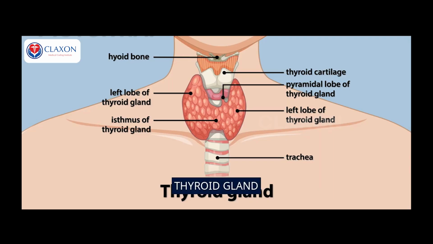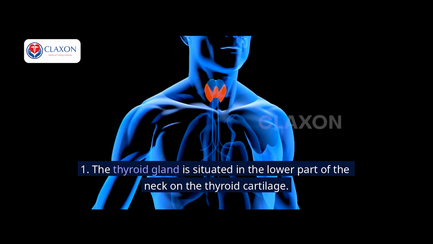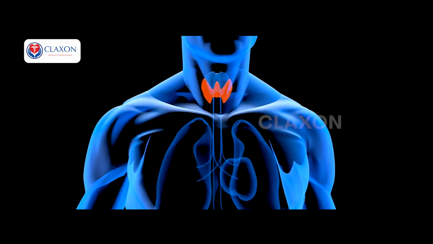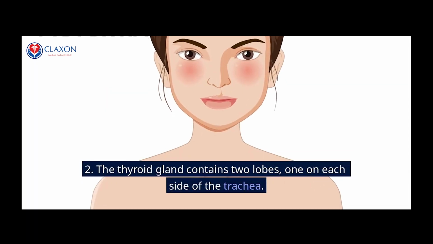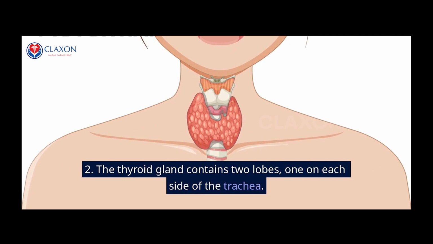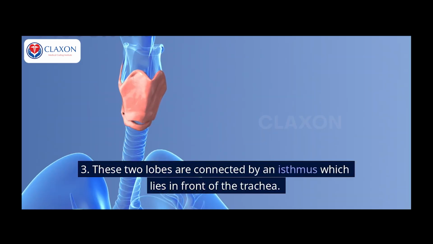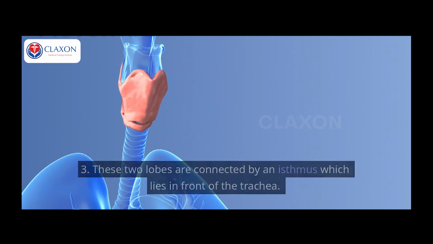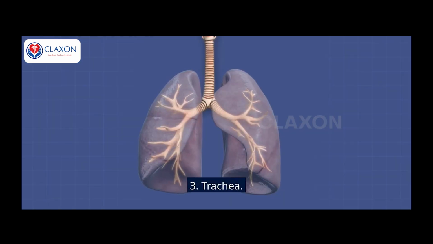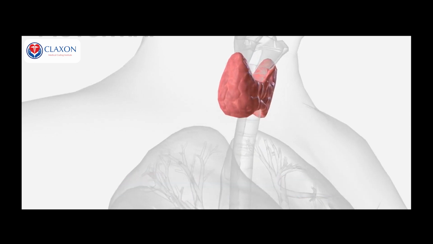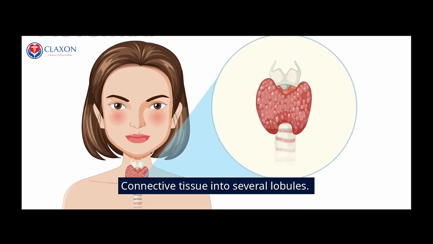Thyroid gland. 1. The thyroid gland is situated in the lower part of the neck on the thyroid cartilage. 2. The thyroid gland contains two lobes, one on each side of the trachea. 3. These two lobes are connected by an isthmus which lies in front of the trachea. Structure. The thyroid gland is divided by connective tissue into several lobules.